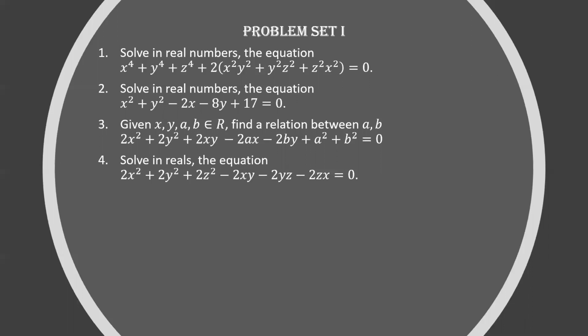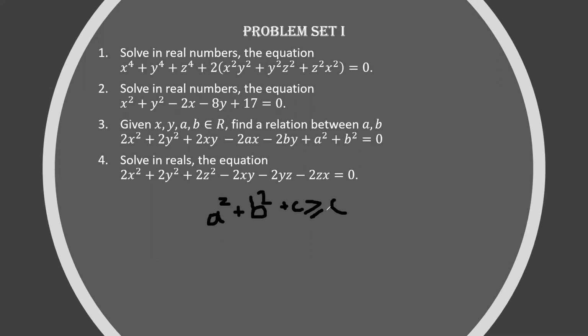Now, I'll just give a small introduction of how this can be applied to inequalities. If a, b, and c are three real numbers, what is the minimum value of a square plus b square plus c, where c is some constant? What is the minimum value of this? It is going to be c. Why? A square plus b square minimum value is 0, and c is c. So the minimum value has to be c only.